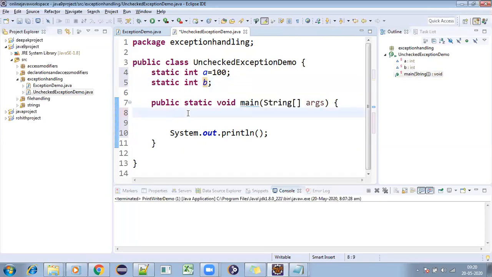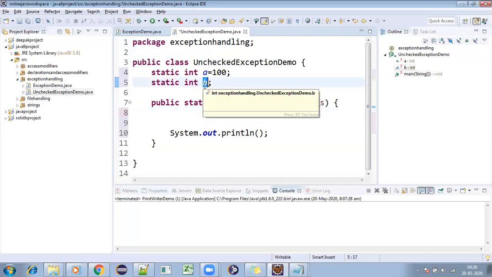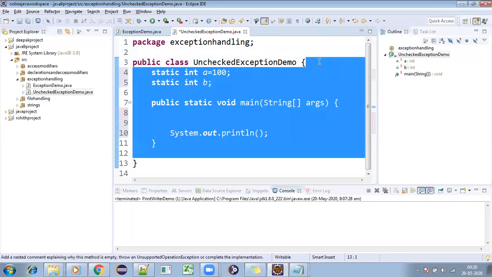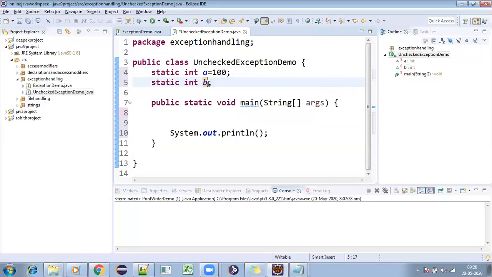Exactly, 0. Because it's a global variable and it is static. It's a primitive data type at the class level. So for class level primitive data, the default values will be stored. If I'm not giving anything here, it will be stored as 0.